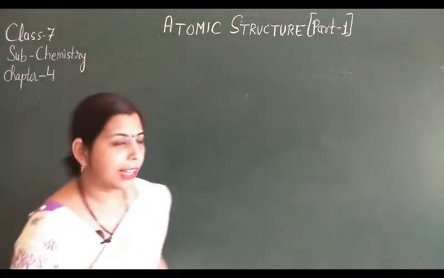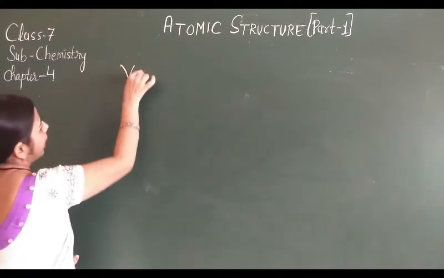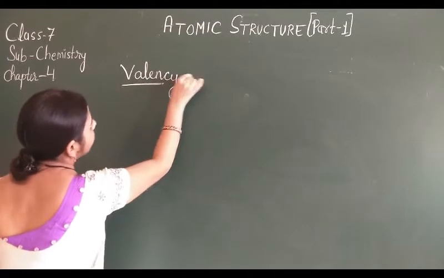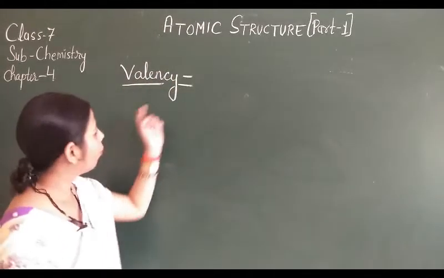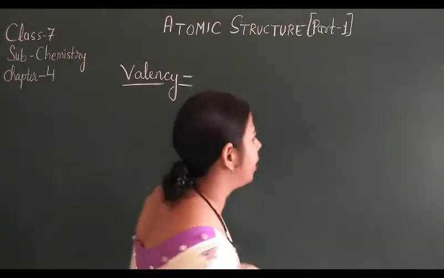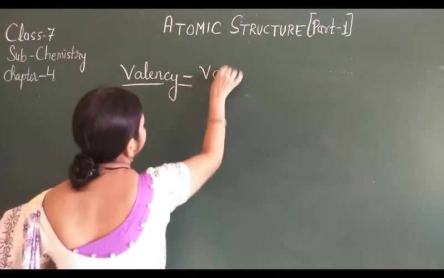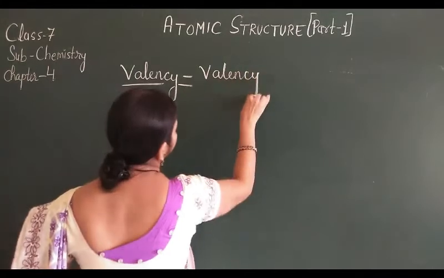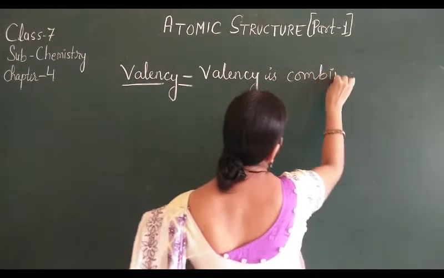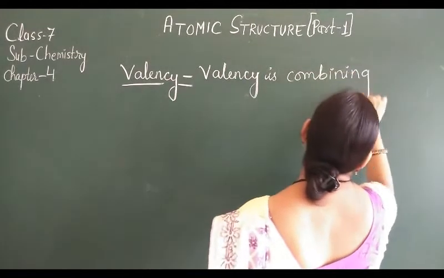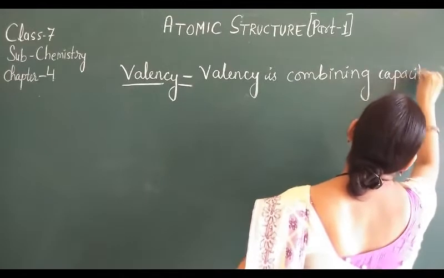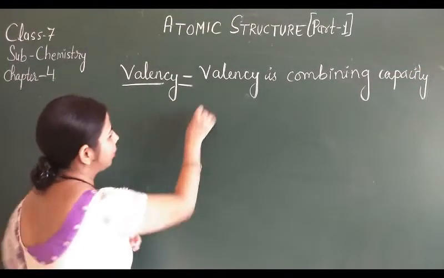Now, the last topic of today's video is valency. It is a very important topic. So what is valency? It is the combining capacity of an element.